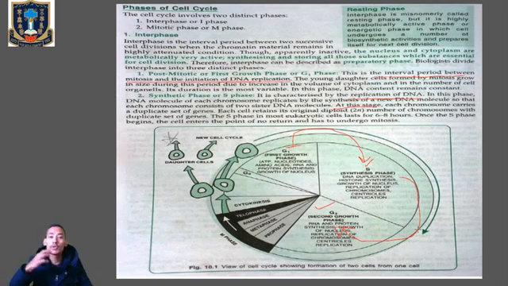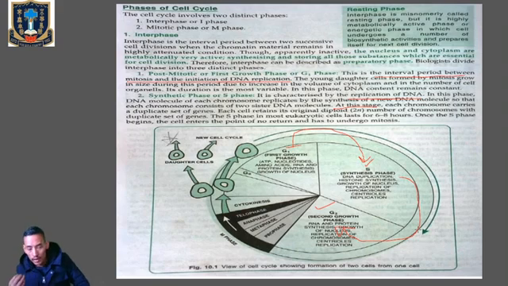So we divide it into three phases: the first growth phase, the synthesis phase, and the second growth phase. The first growth phase, or G1 phase, is the time interval between the mitosis and the initiation of DNA replication. During this phase, the cell will grow in size by increasing the volume of its cytoplasm and by increasing the number of its cellular organelles. Here, the DNA does not replicate. But from the G1 phase, when the cell goes to the S phase, the DNA undergoes replication. It will retain its diploid number of chromosomes.